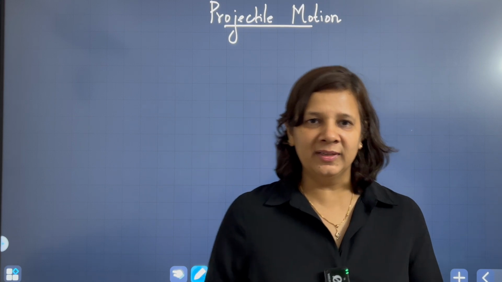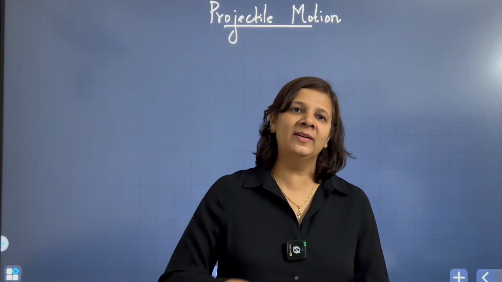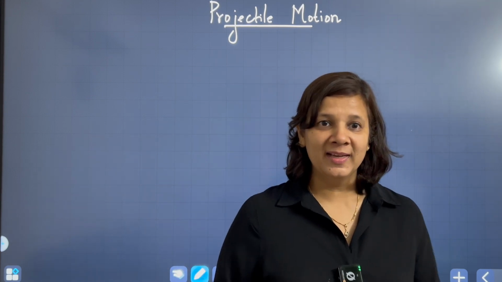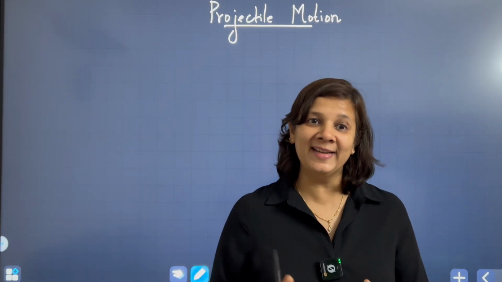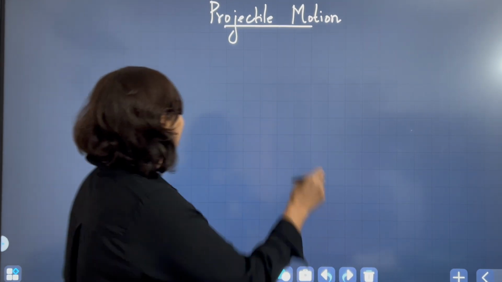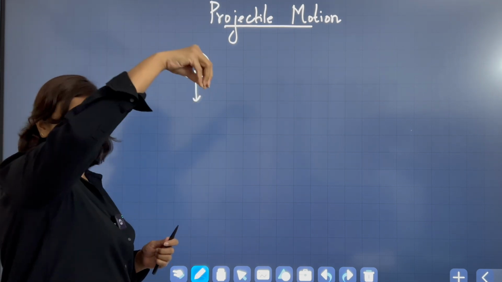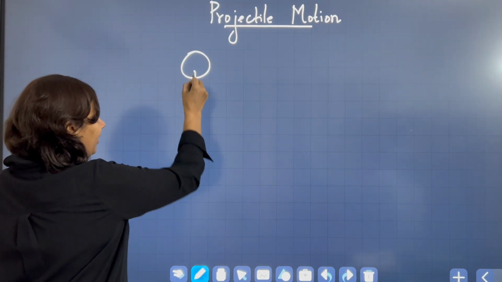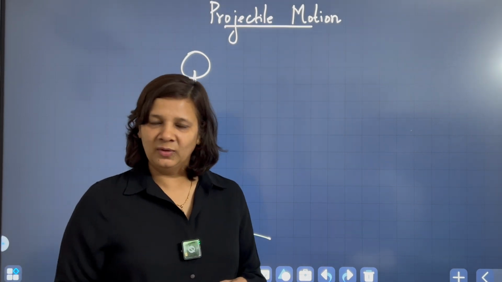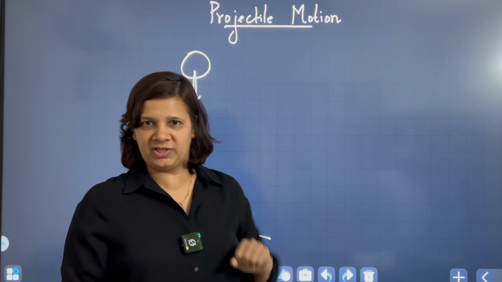So you all have learned motion in one dimension, in the horizontal direction and the vertical direction independently. But today I am going to tell you something very counterintuitive and surprising. Take a ball and drop it. It will hit the ground in some time. And I have dropped this ball from some height h.